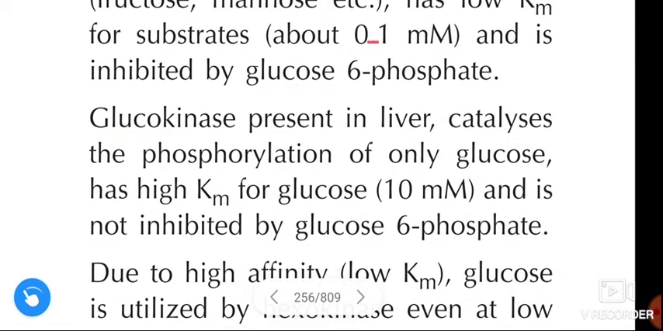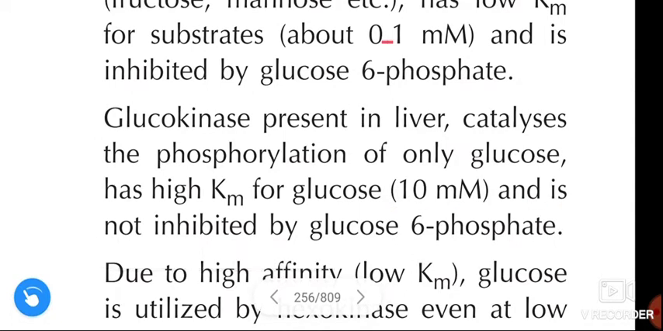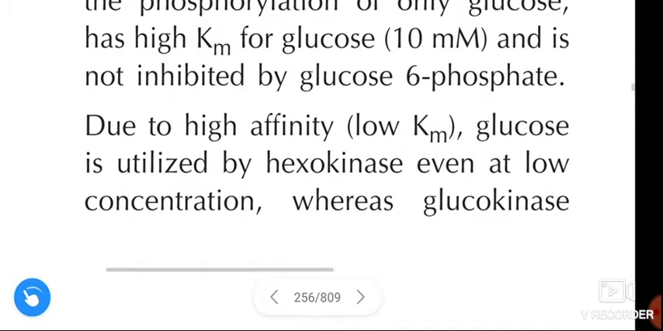Next, about glucokinase. Glucokinase is present in the liver and catalyzes the phosphorylation of only glucose. It has a high Km value for glucose, that is 10 millimolar, and is not inhibited by glucose 6-phosphate. Hexokinase has high affinity, and high affinity means a low Km value.